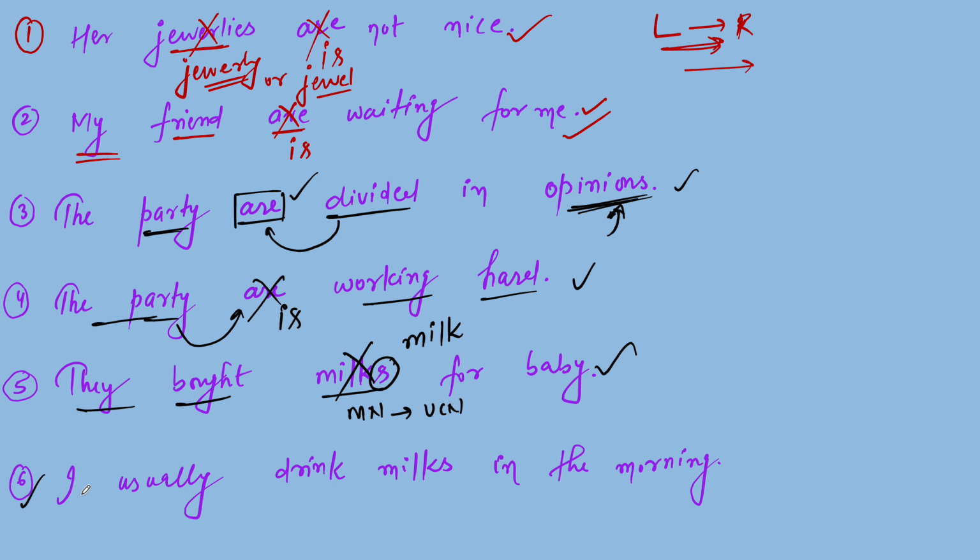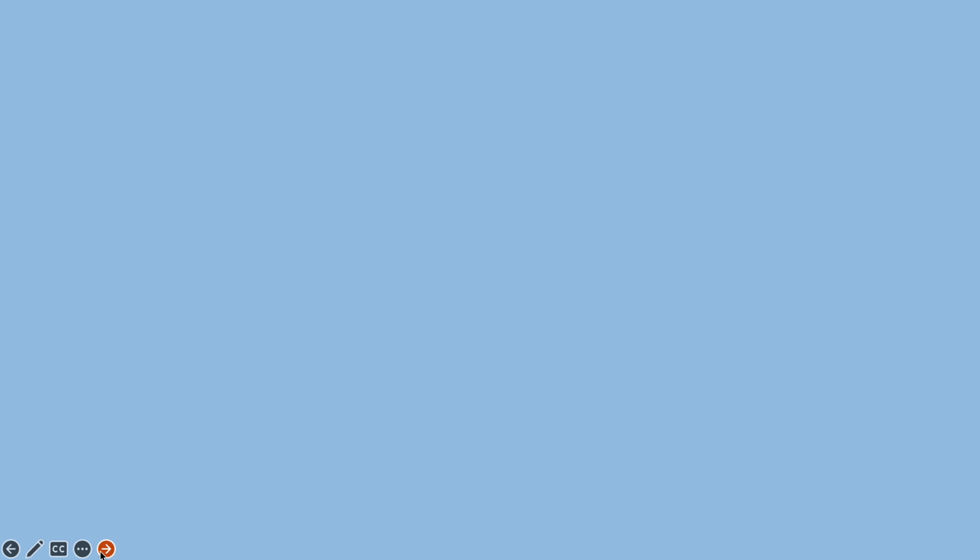Now come to sixth. I usually drink milks in the morning. So everything is fine. Where is the mistake? There is a mistake. Why is there a mistake? Because milk is a material noun, and we cannot convert a material noun from singular form to plural form directly by adding s or es. So it is incorrect. Now here it will be milk only. So I usually drink milk in the morning. Is it correct? Okay.